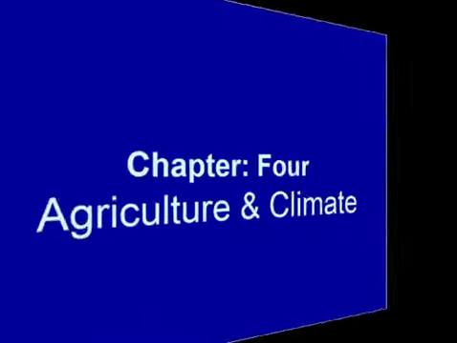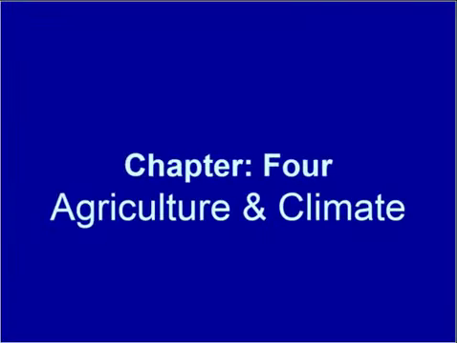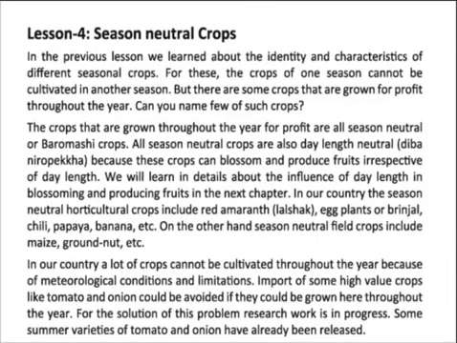Today I am going to discuss Chapter 4, Agriculture and Climate. Lesson 4, Season Neutral Crops. Neutral means having no strongly marked or positive characteristic or feature. But in the previous lesson, we learned about the identity and characteristics of the different seasonal crops.